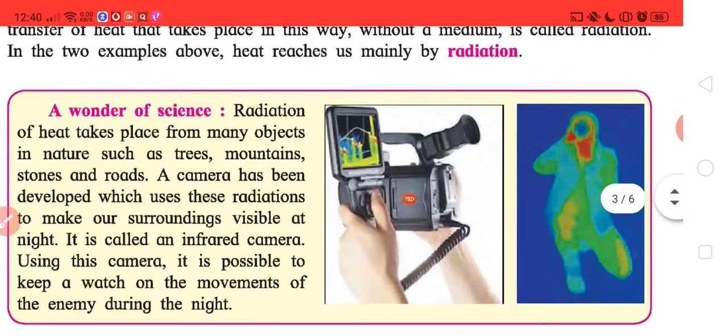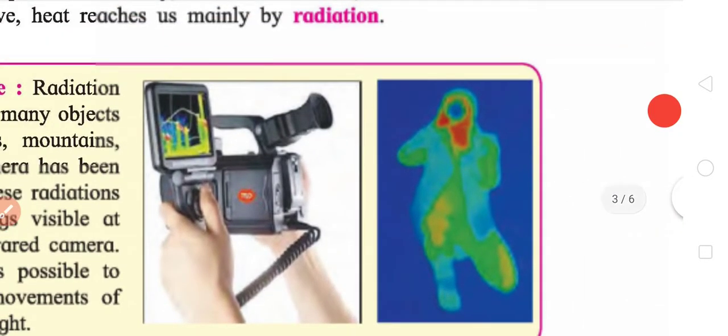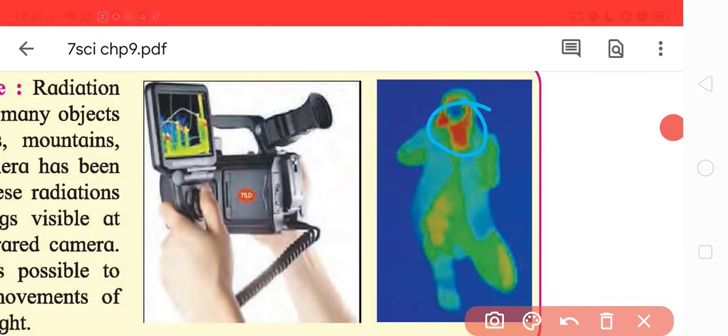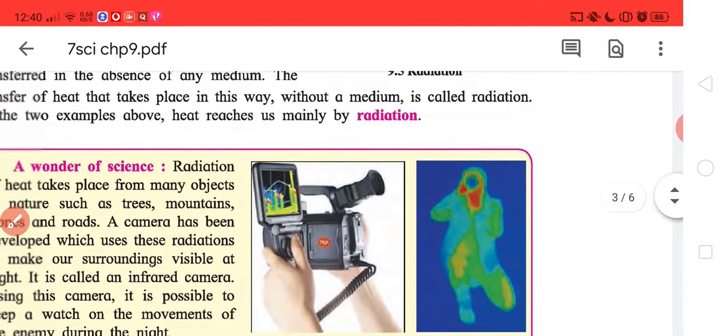For example, there is a color scheme where red and orange indicate hotter parts, and blue indicates the coolest, while green and yellow indicate in-between temperatures. So you can predict the shape, what it is.